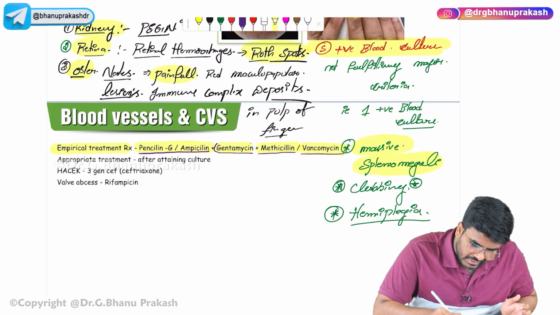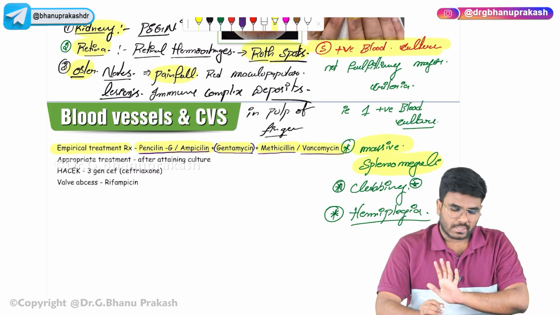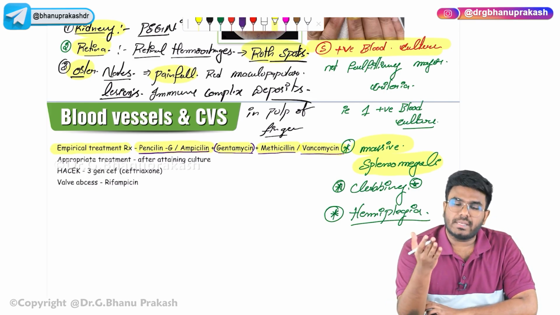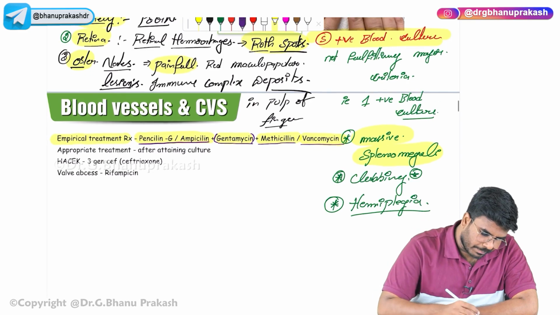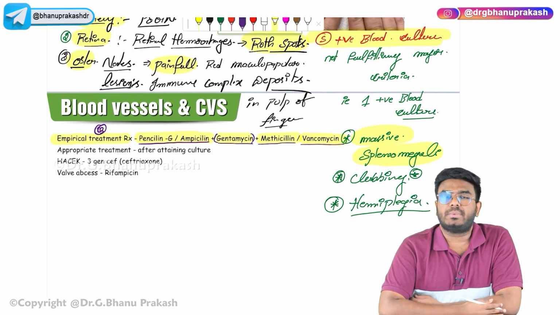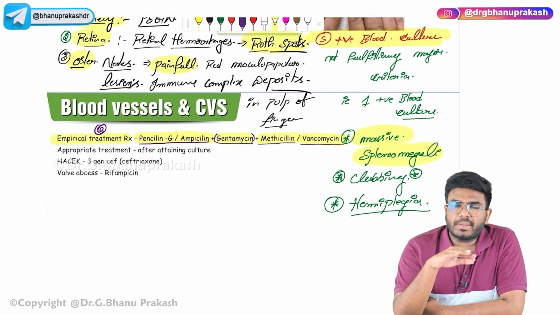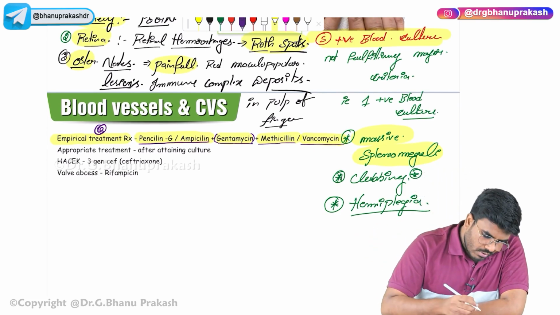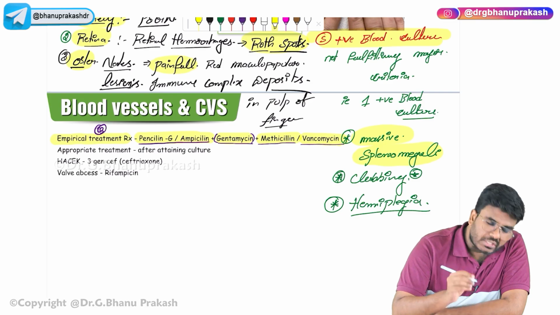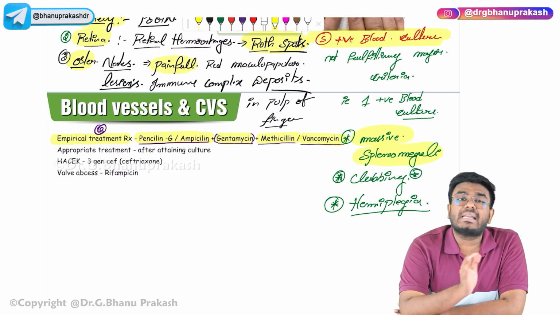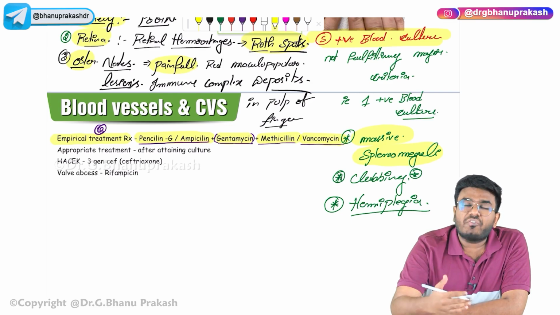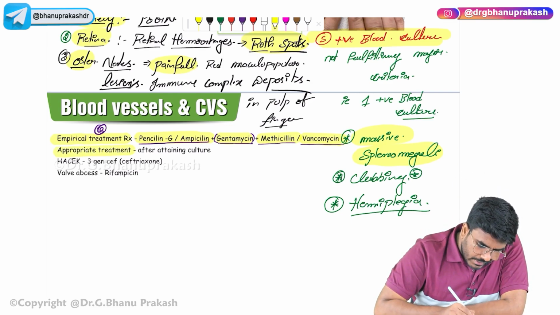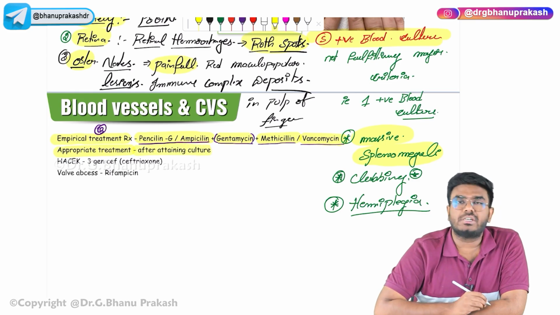Penicillin G or ampicillin, both are penicillins. So one penicillin, and gentamicin, plus or minus methicillin or vancomycin. So this is the empirical treatment. First you have to start with the empirical treatment, and take the blood samples and send them for culture. After the blood culture, you will know which microorganism is exactly causing this problem. So after obtaining the culture, start the appropriate treatment.